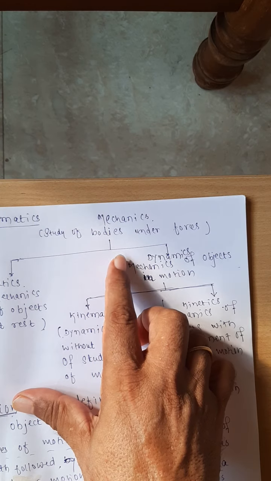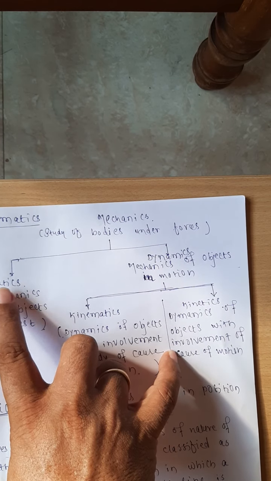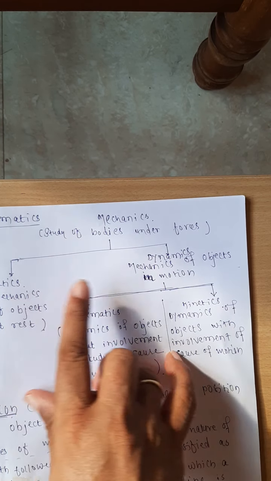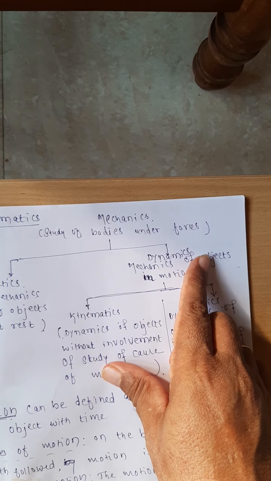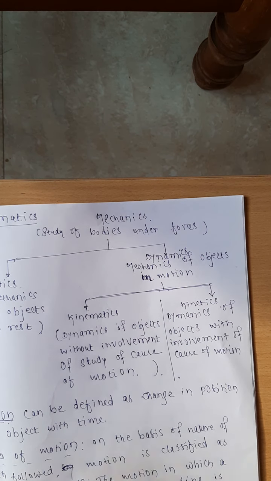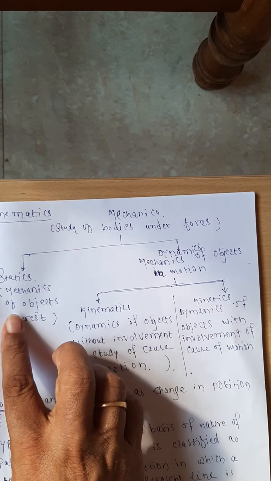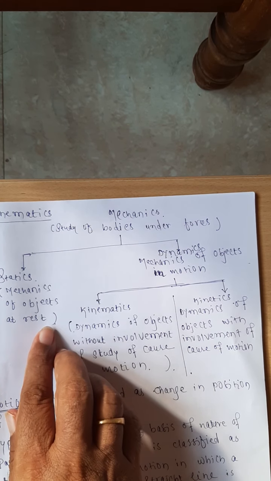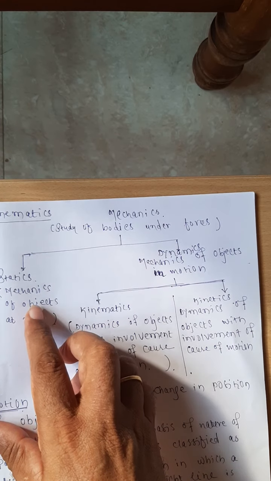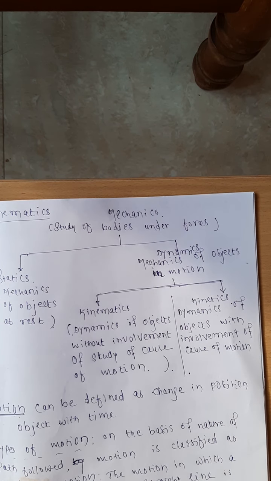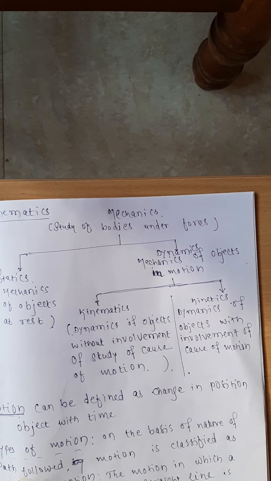That mechanics we further classify into two categories. One is statics and the other is dynamics. In short, how can I define statics? It is nothing but the mechanics of objects at rest. The bodies are at rest and they are experiencing forces.